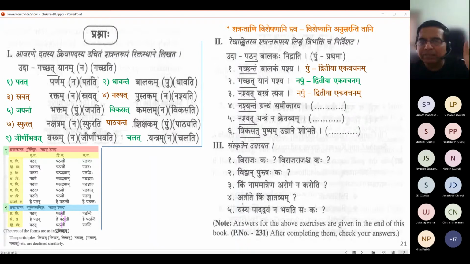So the kartrupada which is missing in the sentence is Tvam. Tvam Samikaraya. The moment Tvam has taken the position of the kartrupada, this Grantham cannot become karta because it cannot be visheshana to karta.